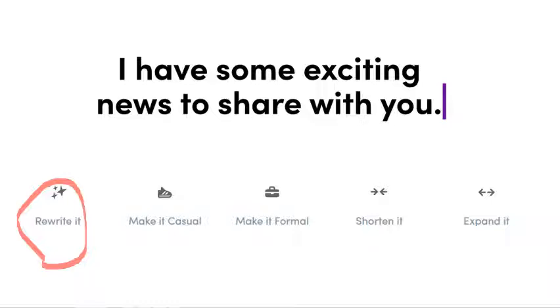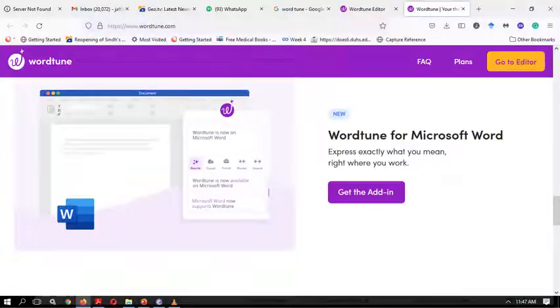So next we'll move on to the Microsoft Word plugin for Wordtune. Go to the same website, www.wordtune.com. If you scroll down in the middle, you can see that it says Wordtune for Microsoft Word. All you have to do is click on that, get the add-in, and it will download it.